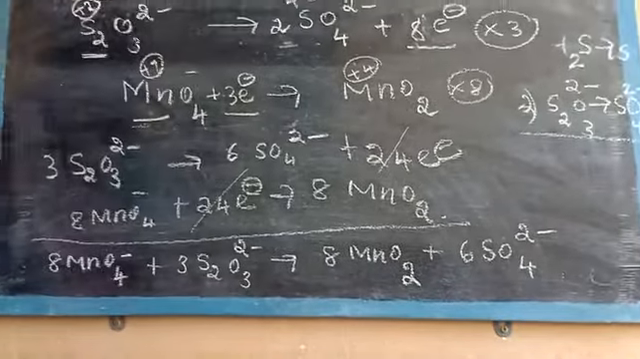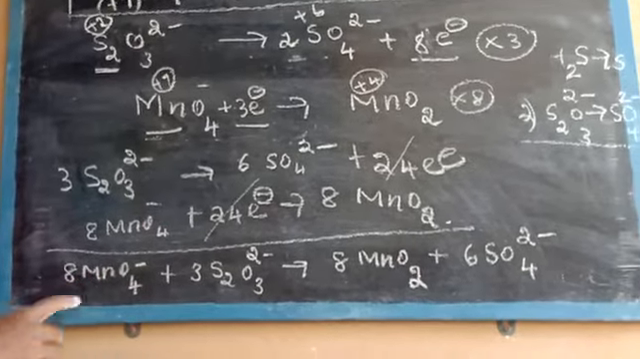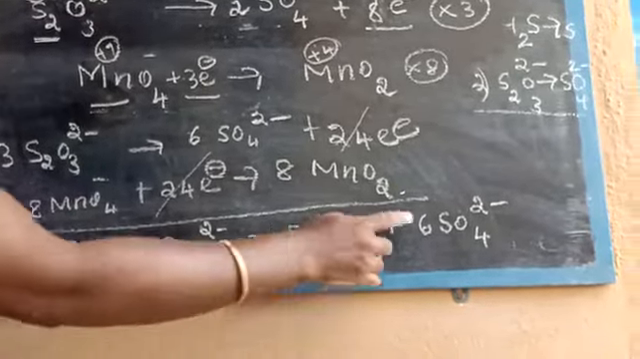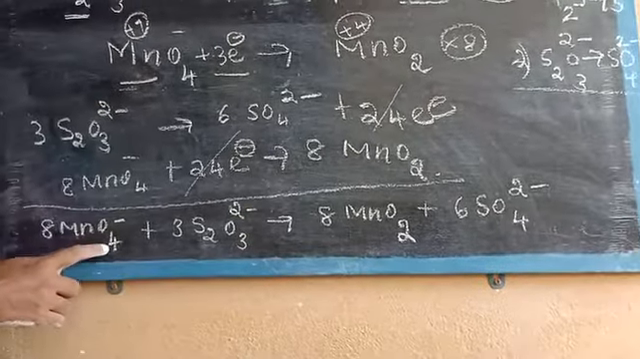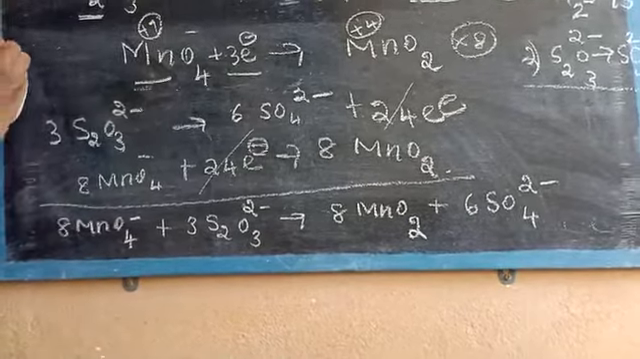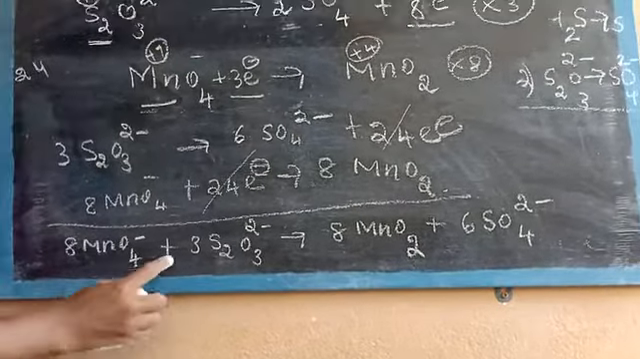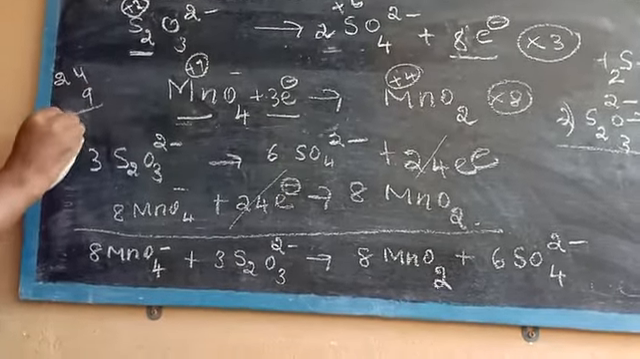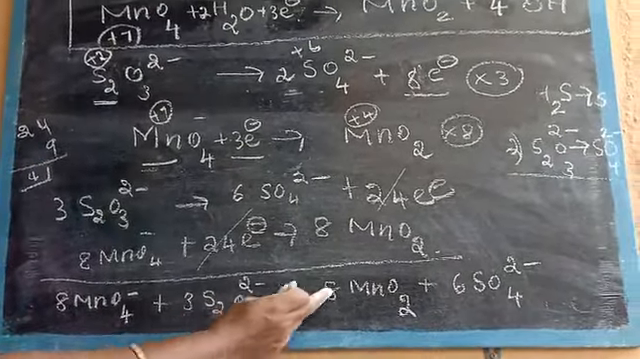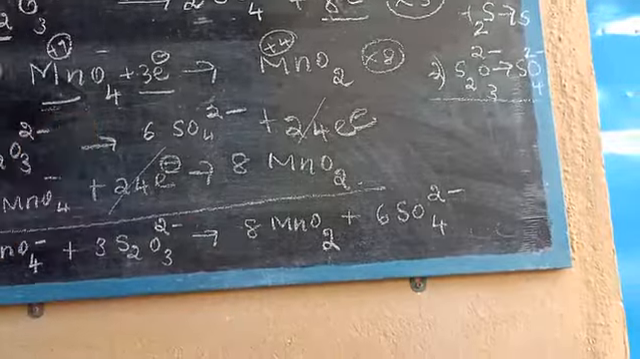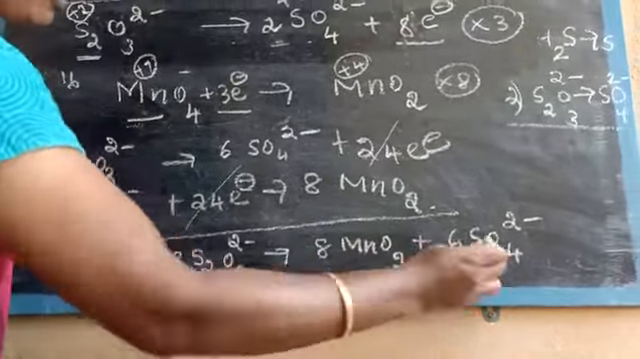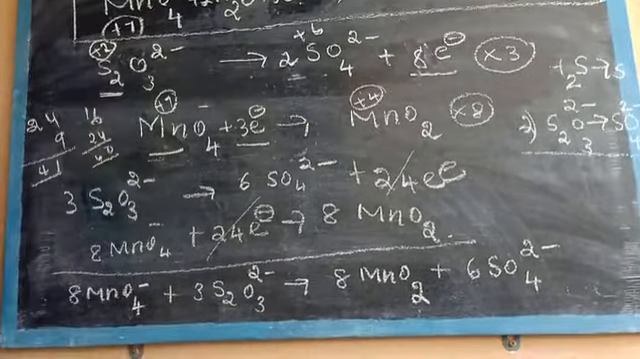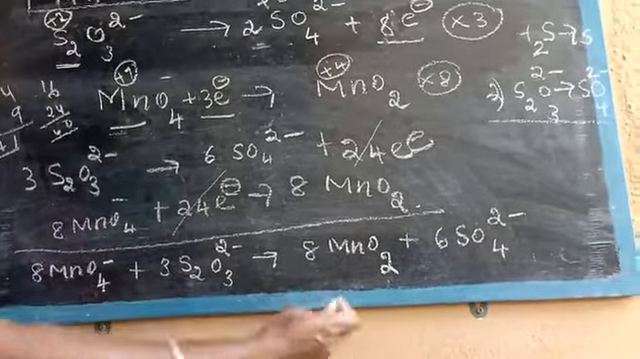Okay, now balance the reaction, that is balance this element. So here 8 Mn, 8 Mn, sulfur 3 2s are 6, 6 sulfur. Next you want to note the oxygen, 8 4s are 24 oxygen, 3 3s are 9. Okay, so totally that is 41. Here 8 2s are 16, 6 4s are 24, so 40. Here 41 oxygen, here 40 oxygen.